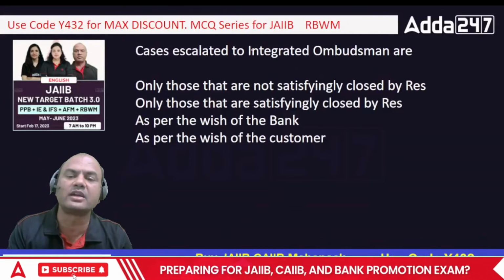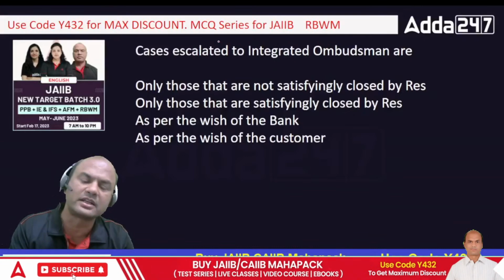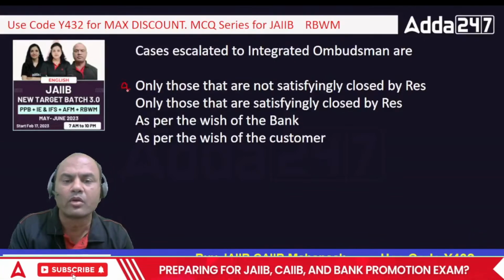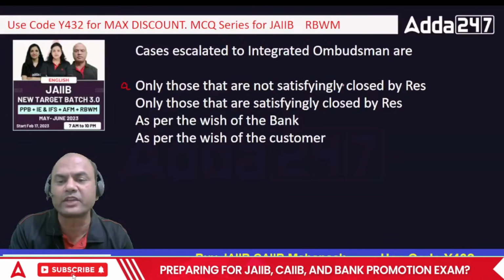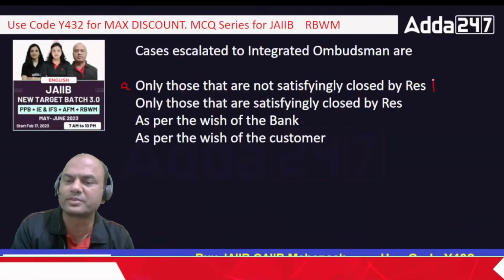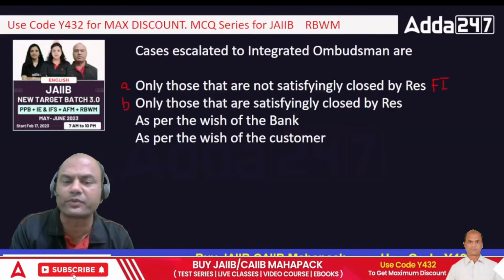Cases escalated to the integrated ombudsman are, meaning which cases are escalated to the integrated ombudsman? A, only those that are not satisfactorily closed by the respective banks or FIs, financial institutions. B, only those that are satisfactorily closed by the respective FIs.